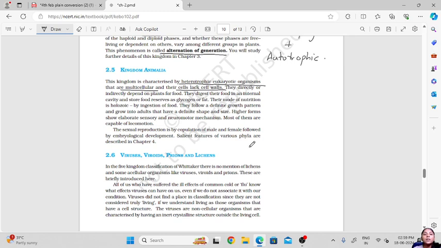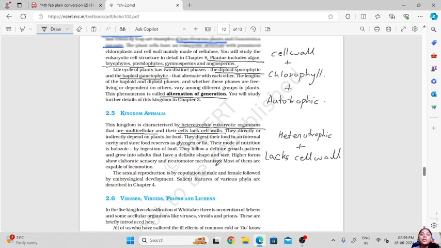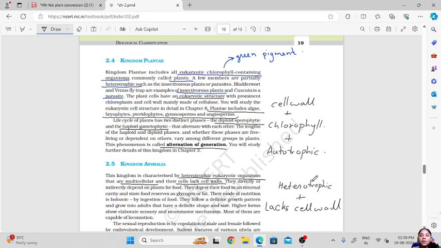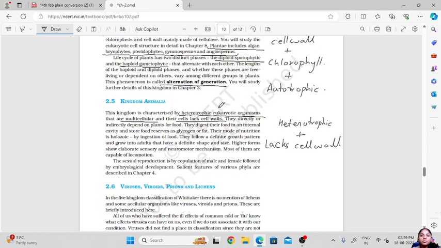Whereas in animal kingdom the organisms are heterotrophic. Then they are eukaryotic, they are multicellular, they will lack the cell wall. Okay, so these organisms will lack the cell wall and they are heterotrophic, and these are also mostly multicellular organisms.